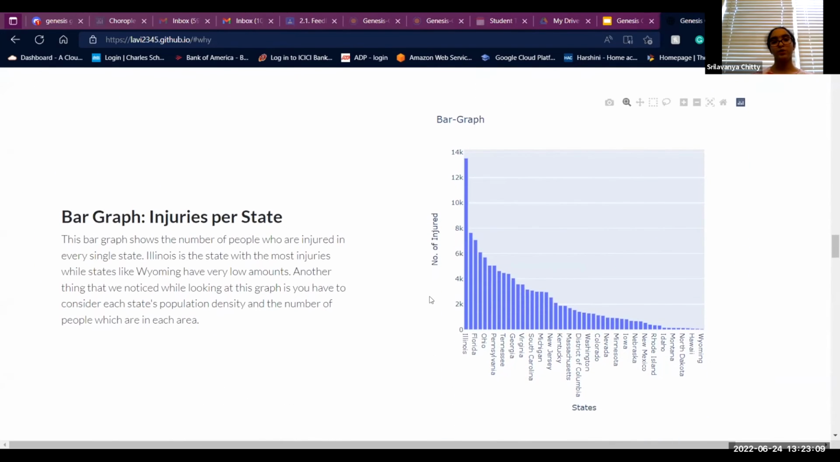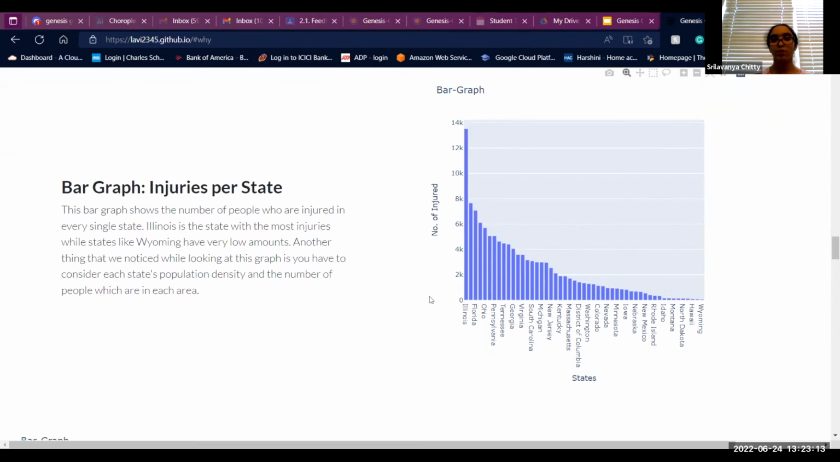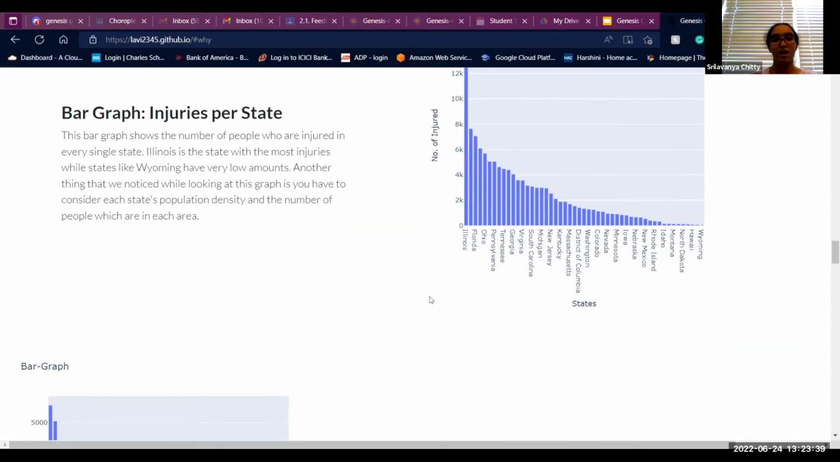So our third bar graph basically describes the injuries per state. We also wanted to have a graph that would show the different amount of injuries per state instead of just the year. So here we have Illinois with the most amount of injuries, but we also wanted to highlight the fact that population density is different in each state. So there could be some discrepancies, and maybe that could be a little different than what is shown.